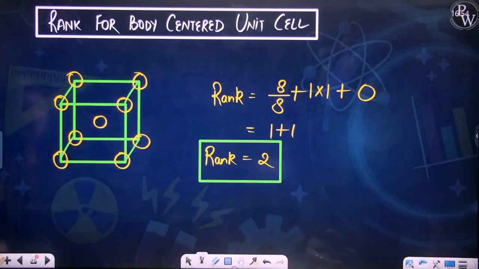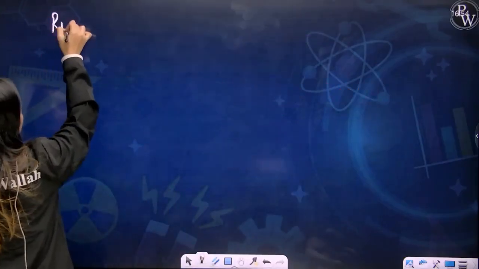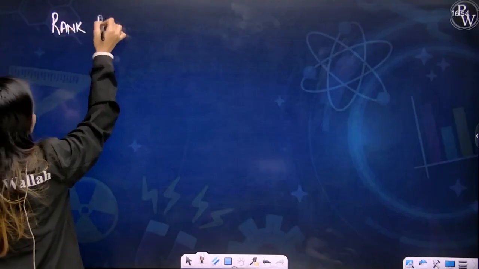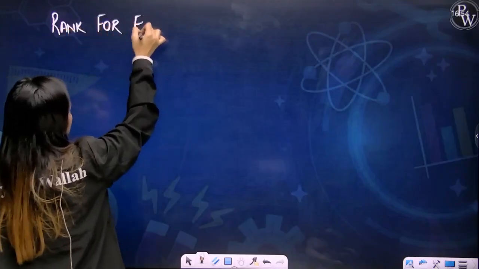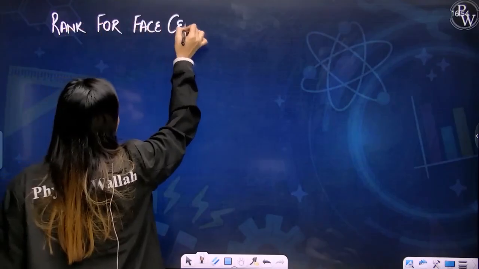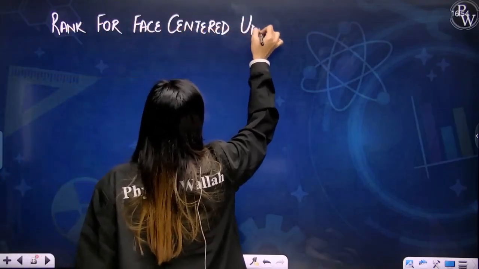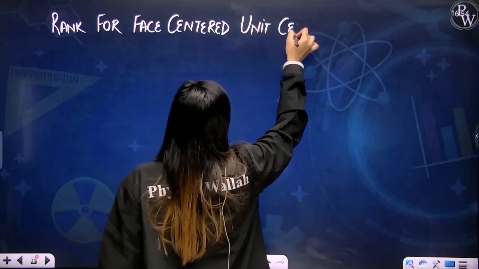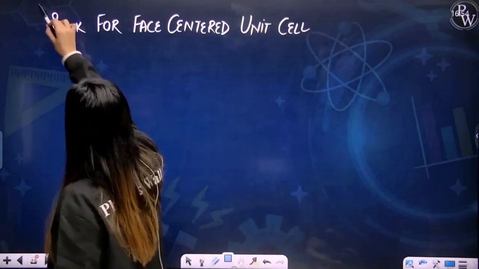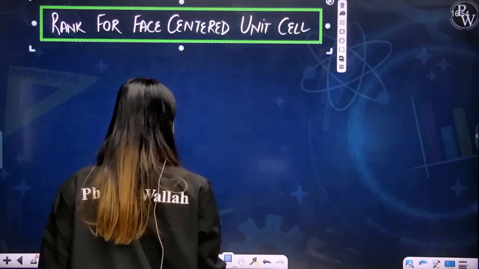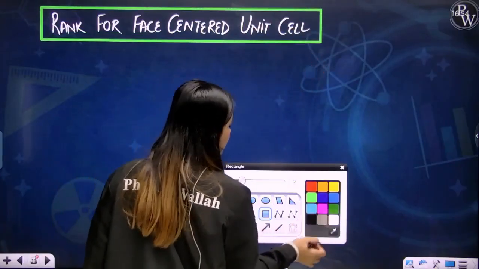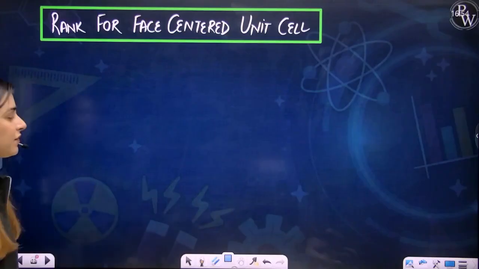Now let's move forward. Let's calculate the rank for a face-centered unit cell. If you calculate the rank for a face-centered unit cell, you'll need to draw the face-centered unit cell.